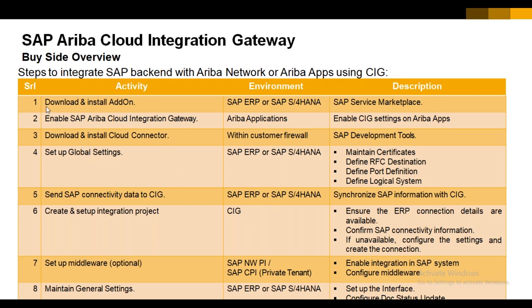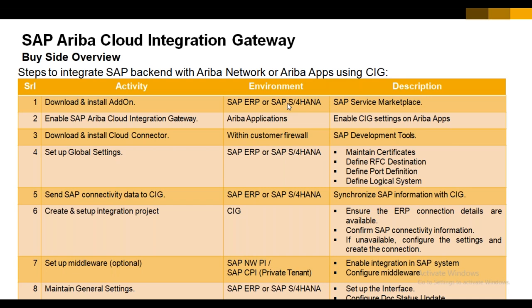For example, the first step is to download and install the add-on. As we discussed earlier, we require CIG-specific configuration in our SPRO path. So we first have to download and install the add-on. Where do we have to download and install it? We have to install it in our SAP ERP or HANA.